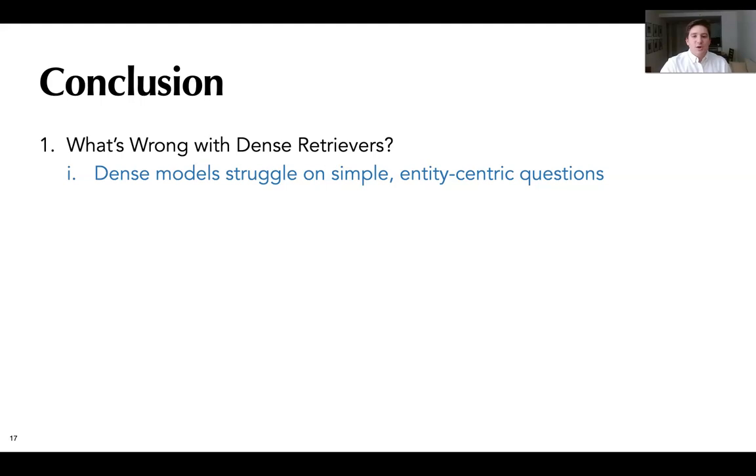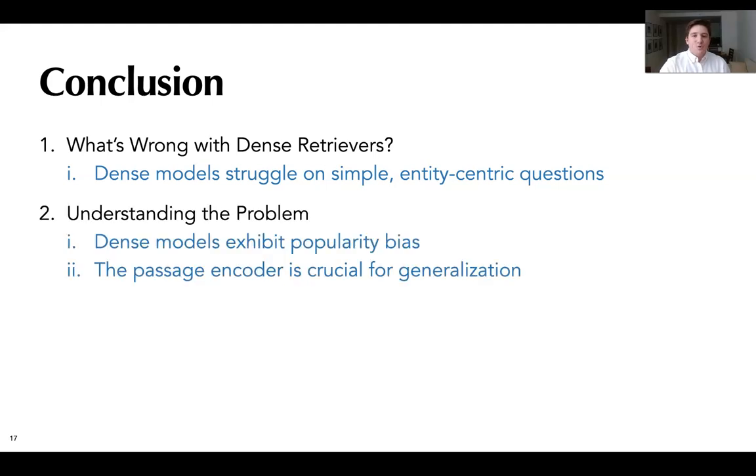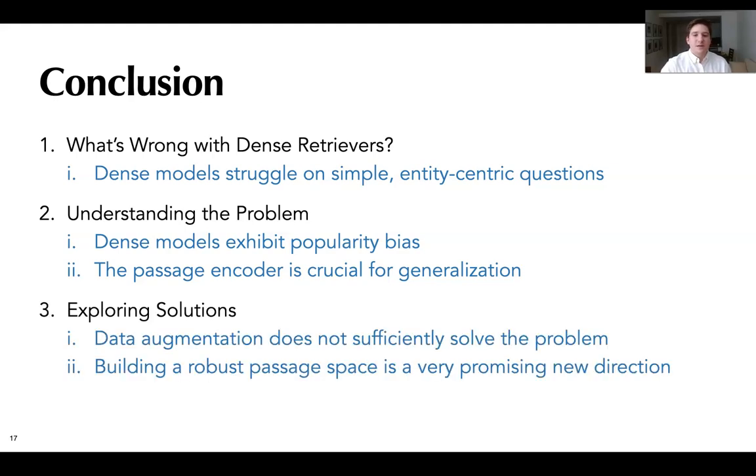In conclusion, we find that dense models struggle on entity questions, our benchmark of simple entity-centric questions. We observe that dense models exhibit a popularity bias, performing much better for common entities compared to less common entities. We also find that adapting the passage encoder is crucial for generalization. Finally, we find that data augmentation is not a sufficient solution to solve this problem. We also believe that building a robust passage space with specialized question encoders is a very promising new direction for future research.